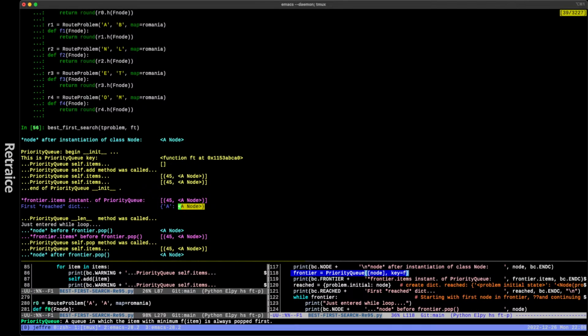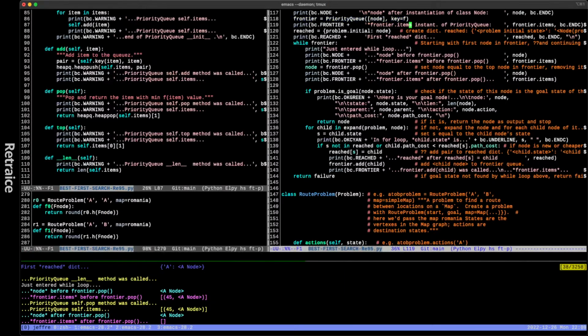No, that doesn't make sense to me. Between here and here. All right, let's just highlight it. Why is the length method being called after the reached? It's got to be because reached is, I don't know. Damn it. Why?